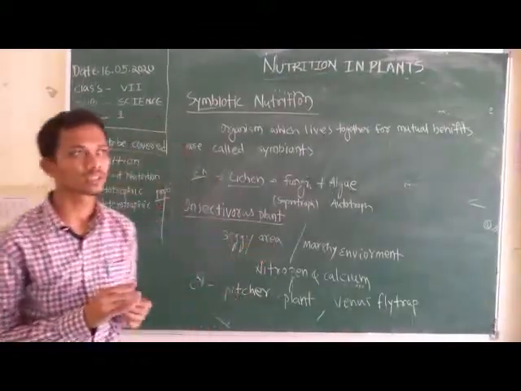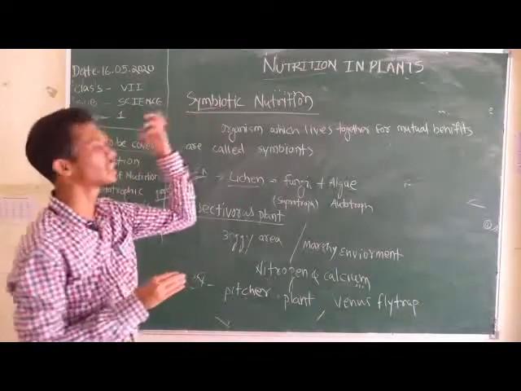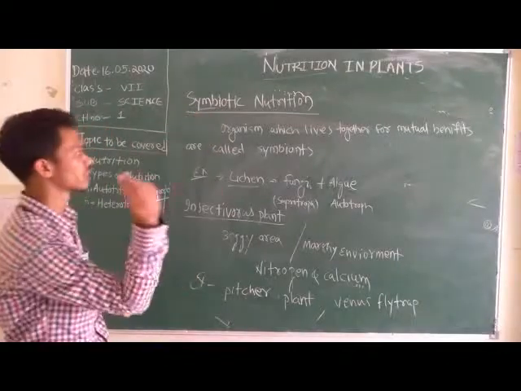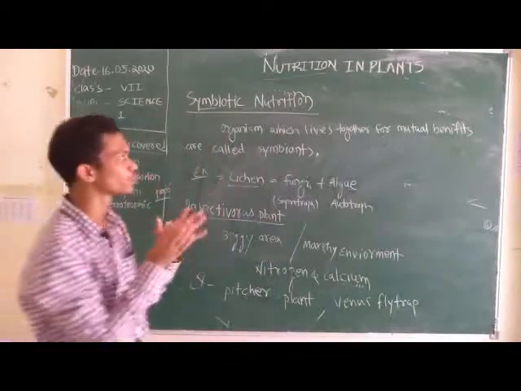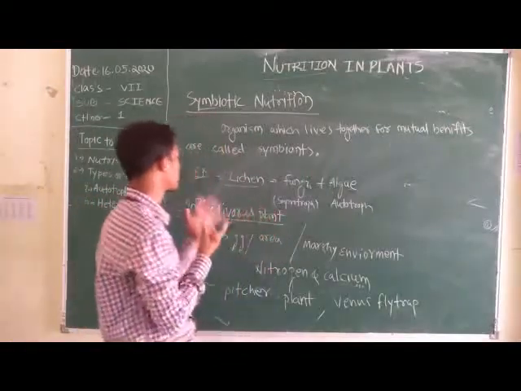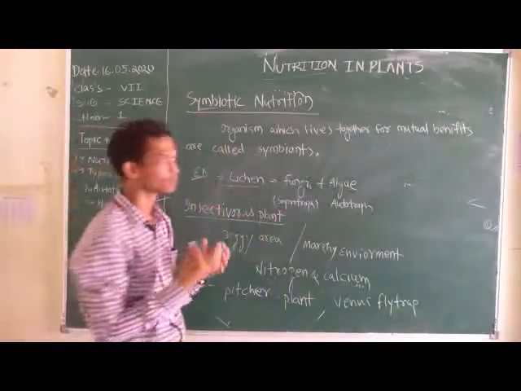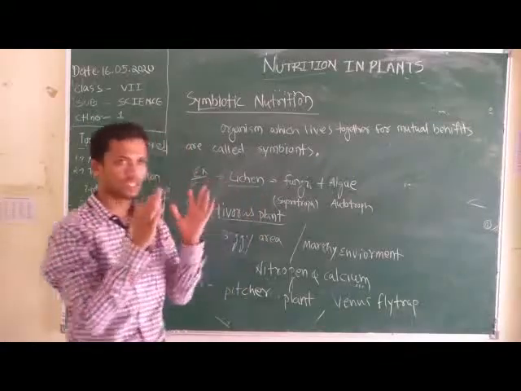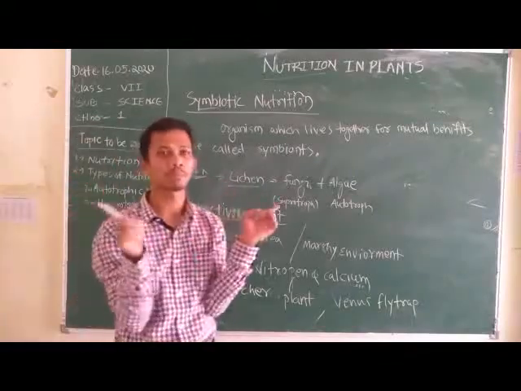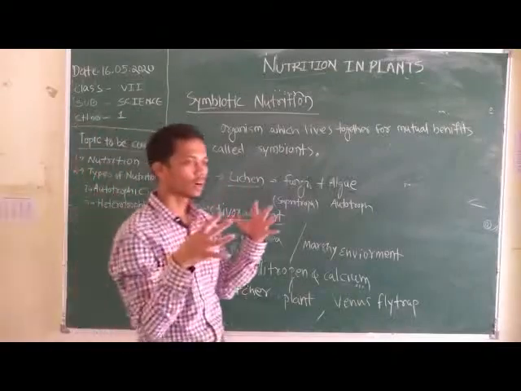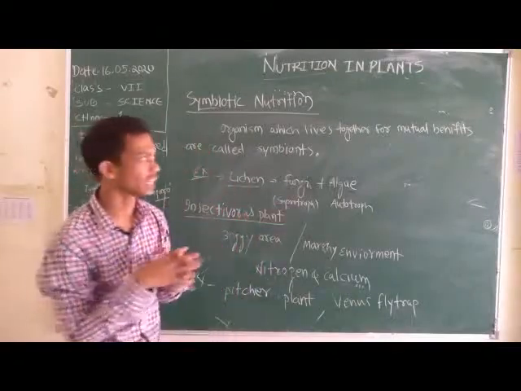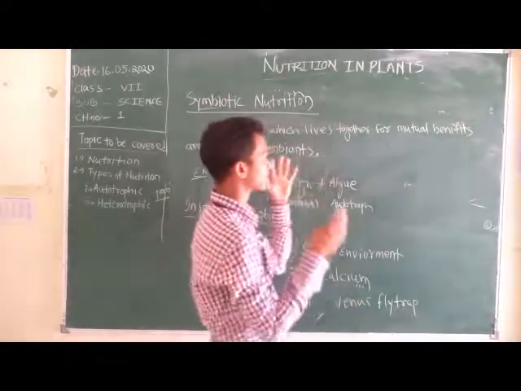Now come to the third type of heterotrophic nutrition, that is symbiotic nutrition. First know what symbionts are. Organisms which live together for mutual benefit are called symbionts. There are two types of organisms that live together in physical contact, and after this relationship, both organisms take benefit.